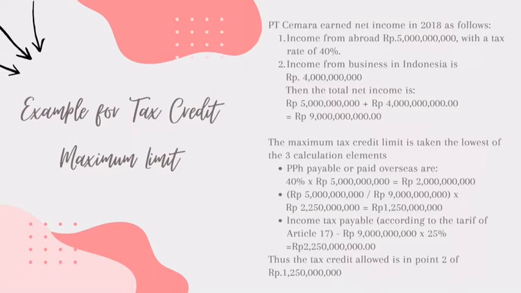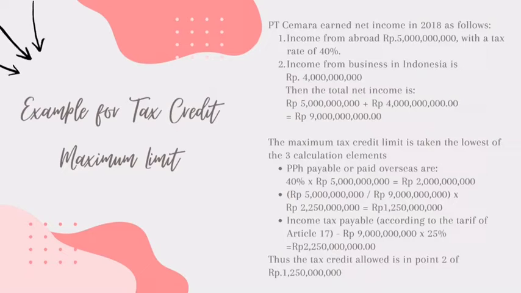PT Cemara earned net income in 2018 as follows. Income from abroad is 5 million with a tax rate of 40%. Income from business in Indonesia is 4 million, then the total net income is 5 million plus 4 million is 9 million. The maximum tax credit limit is taken as the lowest of the three calculation elements. The first one, income tax payable or paid overseas is 40% times 5 million, which is 2 million.